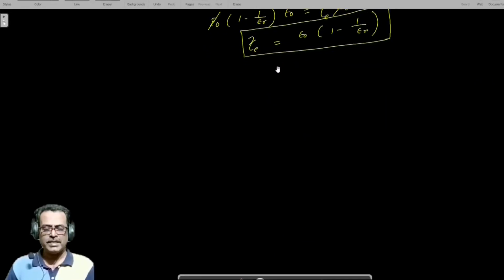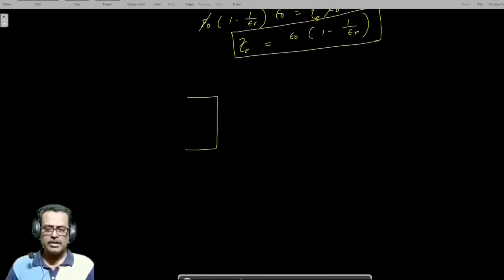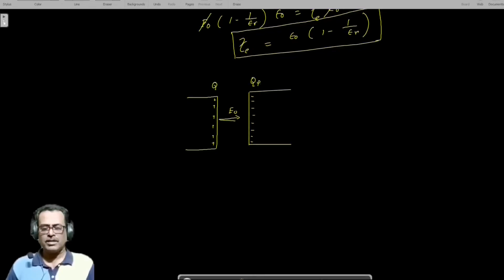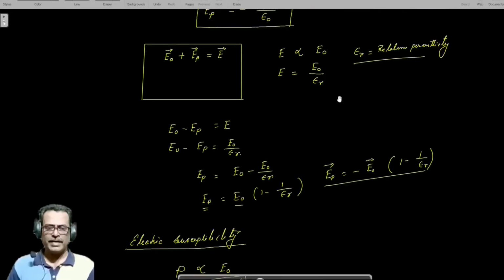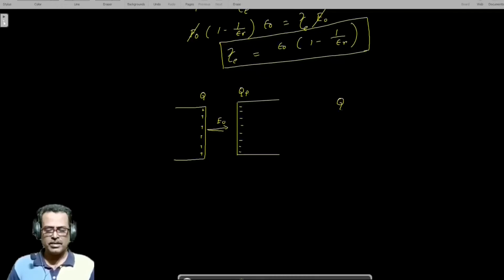Okay, the polarizing charge. Suppose this is an inducing body, it has positive charge, so that there is an electric field along this direction. This is E0, and due to that field, the dielectric medium gets an induced charge or polarizing charge, Q P. This is Q and this is Q P. Now, Q is proportional to Q P, and from the previous relation, E0 minus E P is equal to E, the resultant.